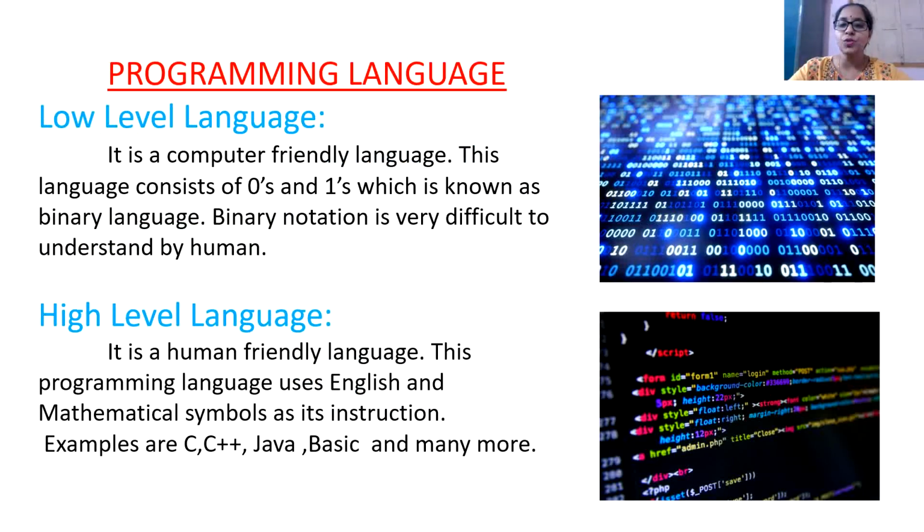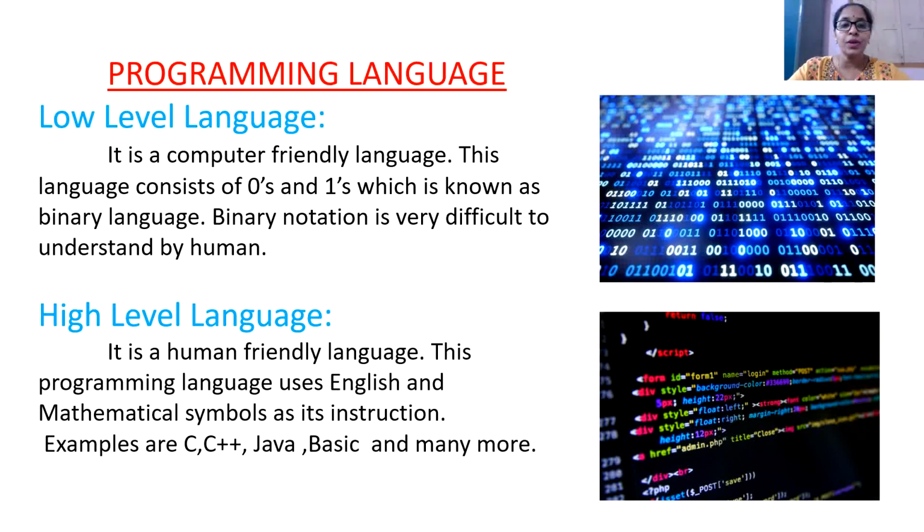Here comes the first one, which is low-level language. It is a computer-friendly language. This language consists of zeros and ones, which is known as binary language. Binary notation is very difficult for humans to understand because we can only write the program in the form of 0 and 1.